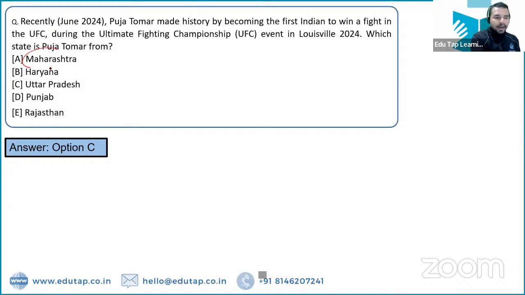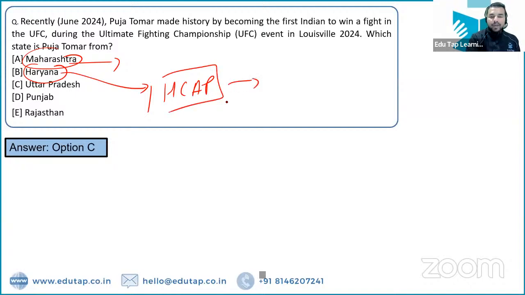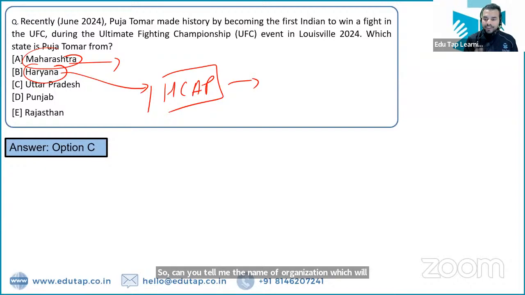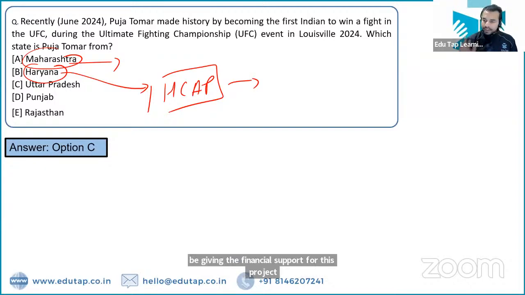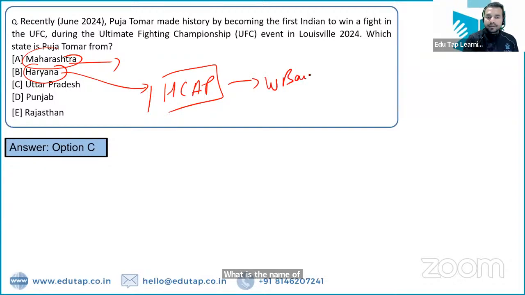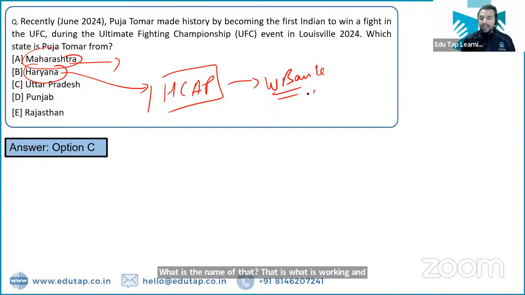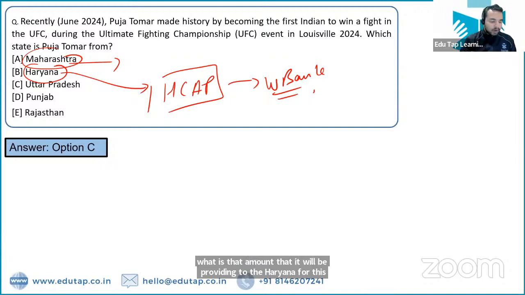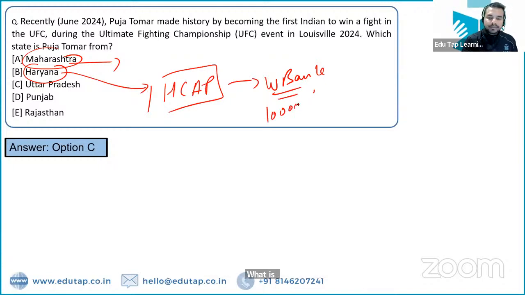अगर हम बात करते हैं महाराष्ट्र की, it is the first state to purchase land in Jammu and Kashmir. And if I talk about Haryana, तो Haryana government has come up with the Haryana Clean Air Project. So can you tell me the name of the organization which will be giving the financial support for this project? That is World Bank. And what is the amount that it will be providing to Haryana for this project? That particular amount is 10,000 crore rupees.